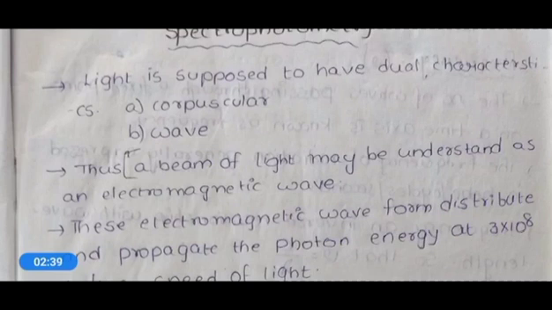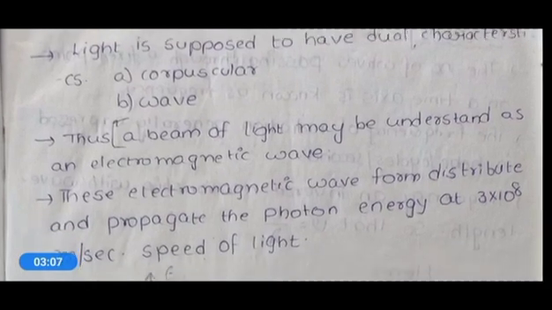A beam of light can be understood as an electromagnetic wave. As light travels in the form of waves, and due to scattering, light will be split into different beams. Each beam of light can be taken as an electromagnetic wave.